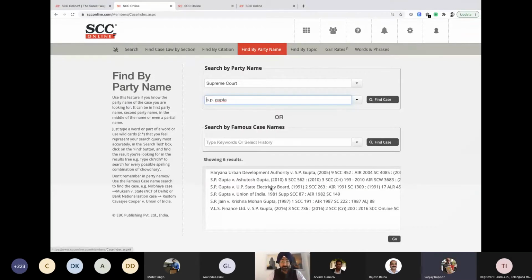S.P. Gupta was versus Union of India. That is the appointment case. This is 1981, something relevant to us. So we can take S.P. Gupta versus Union of India. I click on this.